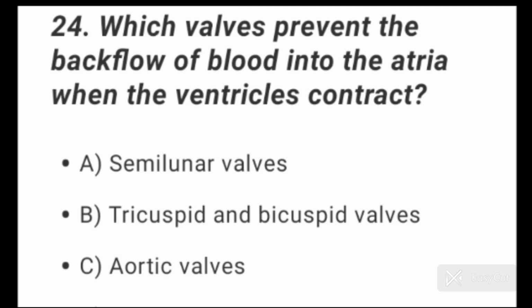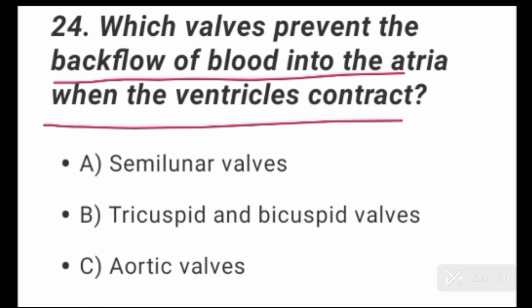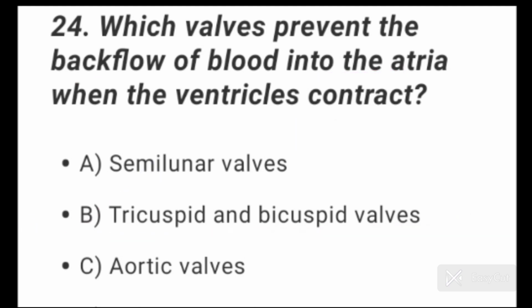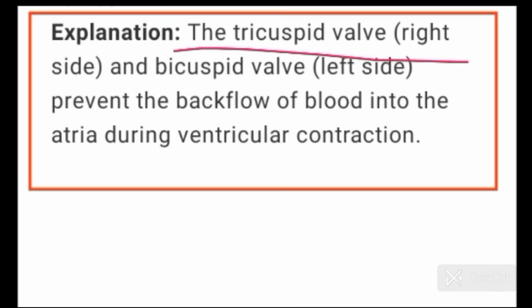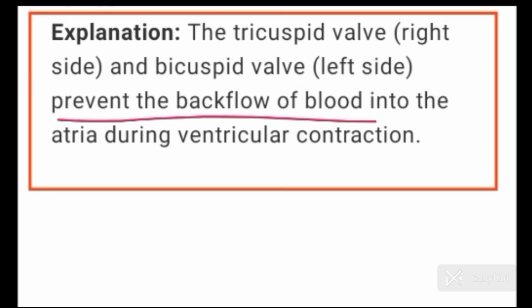Question number 24. Which valves prevent the backflow of blood into the atria when the ventricles contract? So option B is the correct option here. Tricuspid and bicuspid valve prevent the backflow of blood into the atria when the ventricles contract. The tricuspid valve, right side. The bicuspid valve, left side, prevent the backflow of blood into the atria during ventricular contraction.